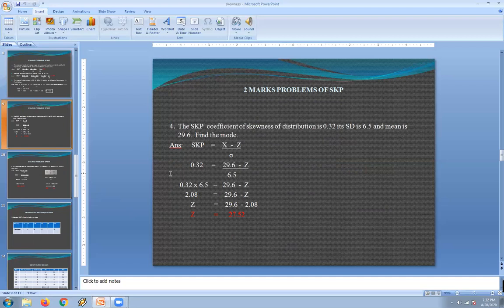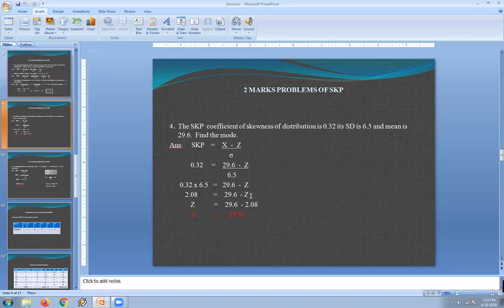Substitute the values in the formula, that is 0.32 is equal to mean value 29.6 minus mode, which we don't know and has to be calculated, divided by, in place of standard deviation, we substitute 6.5. Now we can go for cross multiplication. We can shift this 6.5 to the left side by multiplying it with 0.32. So 0.32 into 6.5 will become the numerator value, and the right side is retained as it is, 29.6 minus mode. Multiplying the left hand side, 0.32 into 6.5, the value will be 2.08 equals 29.6 minus mode.